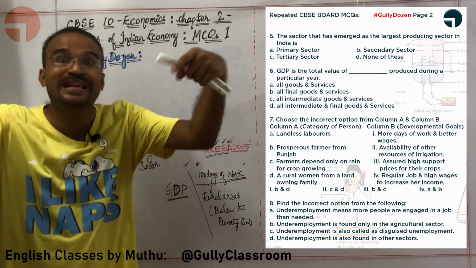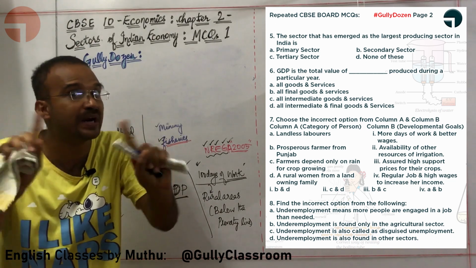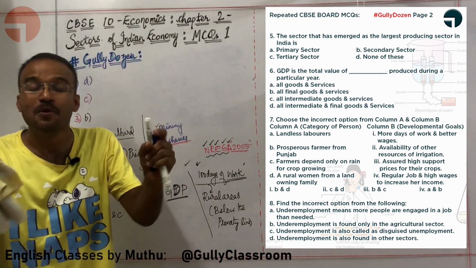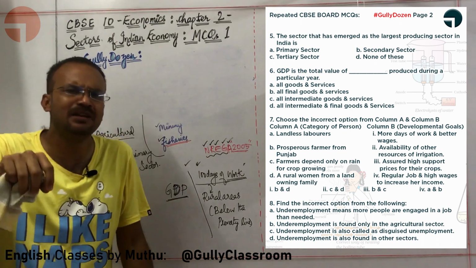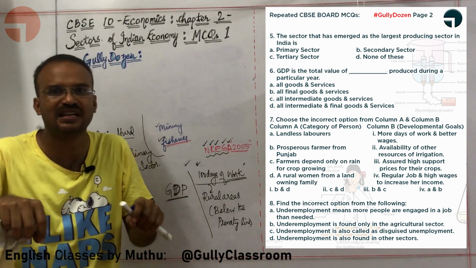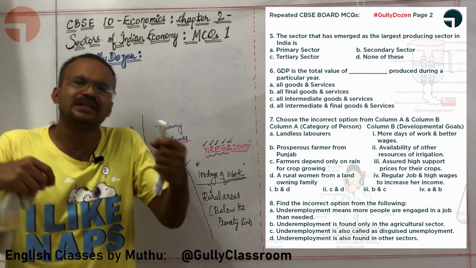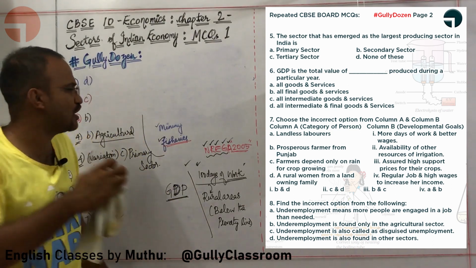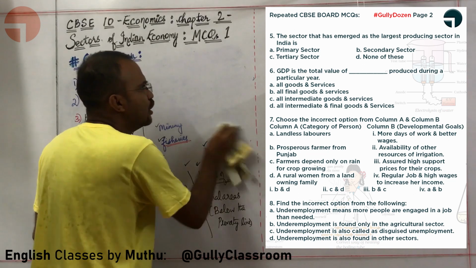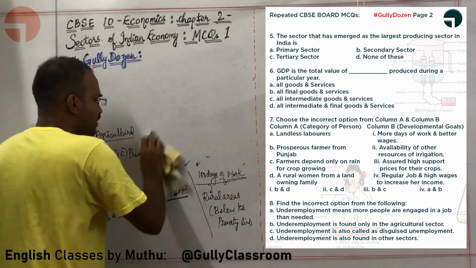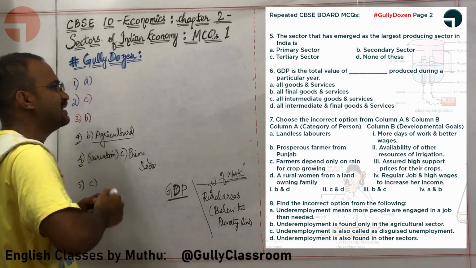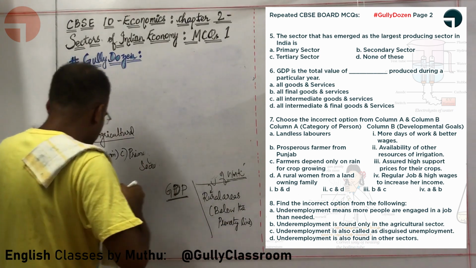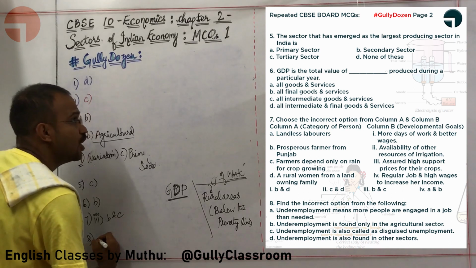Underemployment is found mainly in the agricultural sector, not only in the agricultural sector. Most of the underemployment is happening in the agricultural sector, but it is not limited to it. It is also found in tertiary and secondary sectors. So, for the 8th question, we can easily see that the answer is B. But anyway, let us study the next 2 things.